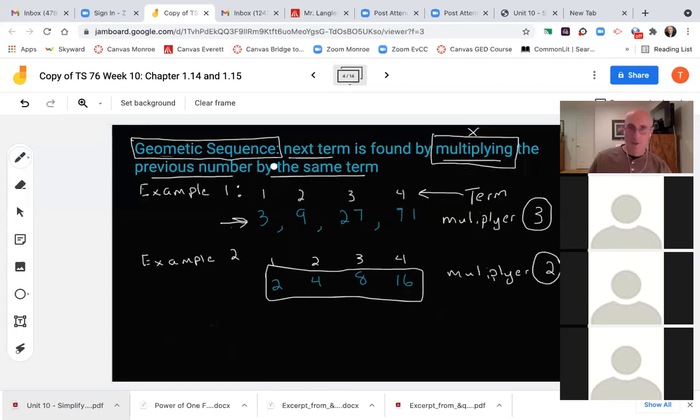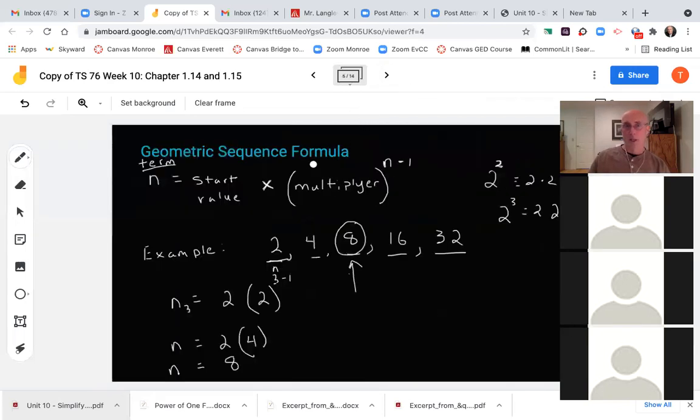Those are two examples now. So you've got the definition and the example of a geometric sequence. Guess what's coming next? If you're really paying attention, the formula. Here comes the formula. In my notes, I want this together with what I've just been talking about.